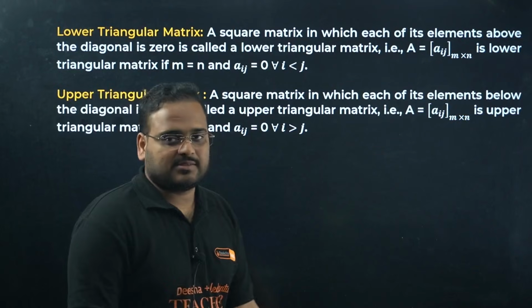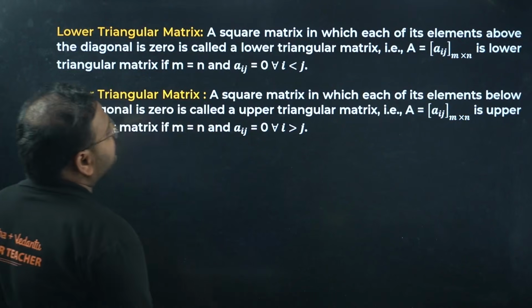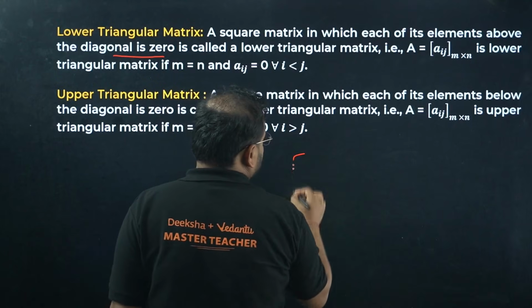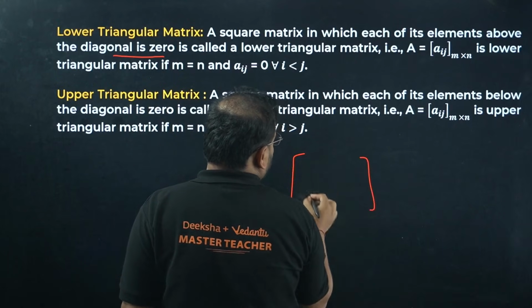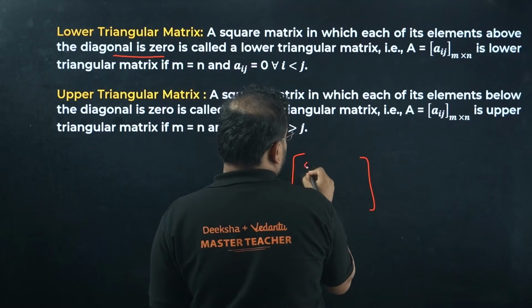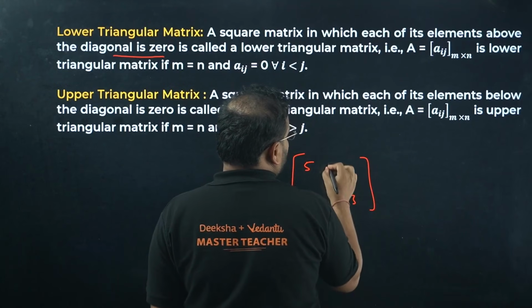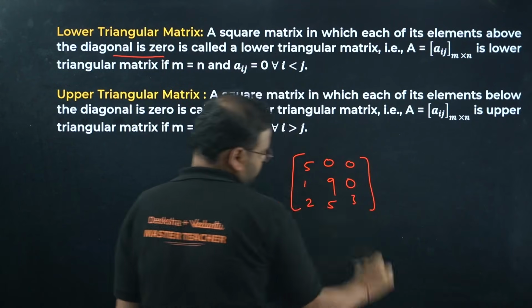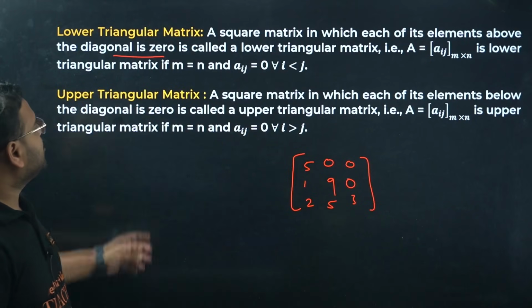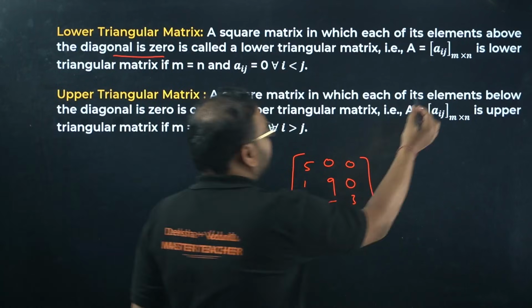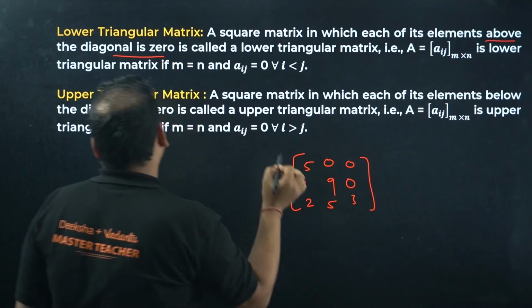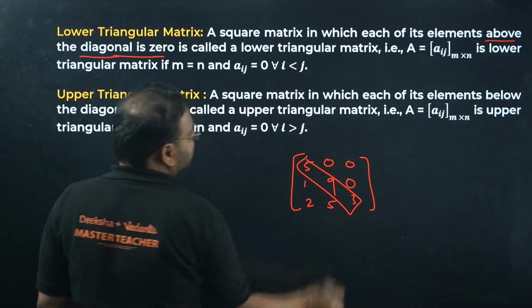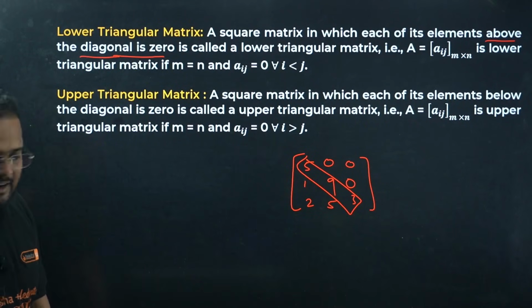Lower triangular matrix. A square matrix in which each of the elements above the diagonal is 0. For example, let's say the diagonal is 5, 9, 3. Here these elements above the diagonal are 0. Anything above the diagonal being 0 makes it a lower triangular matrix.